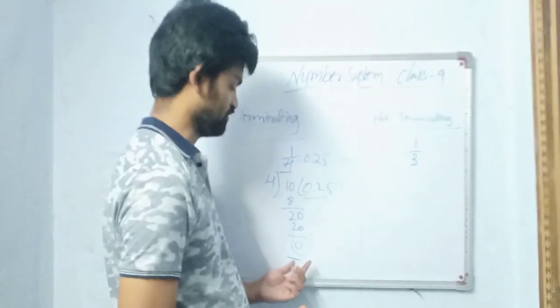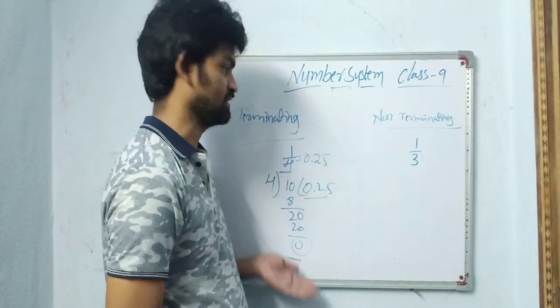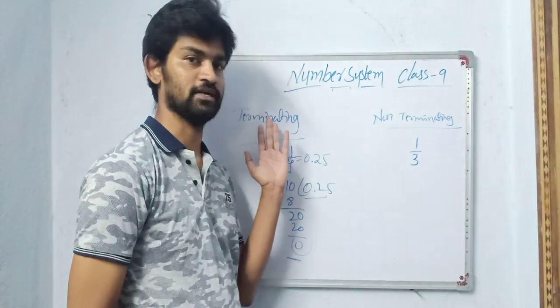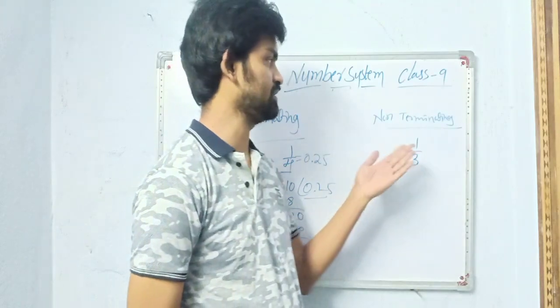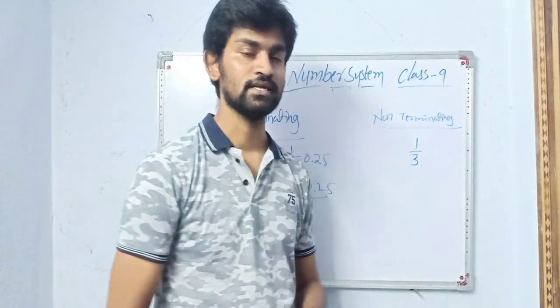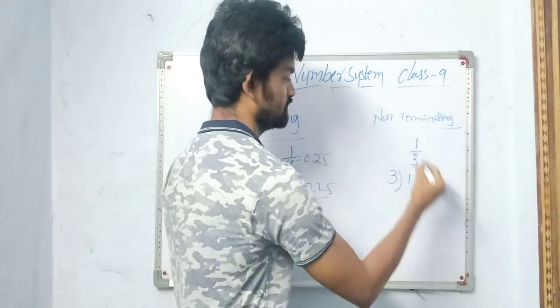Now when I divided with 4, I got remainder as 0. When you are dividing, if you are getting 0, it is terminated here, it stopped here. Then this type of rational numbers are called terminating rational numbers. If it is not stopping, it is continuously repeating, then it is called a non-terminating rational number. We will check this division also now. I will divide 1 with 3.